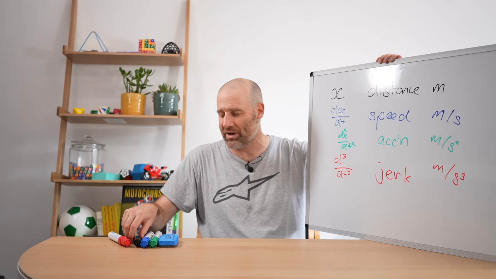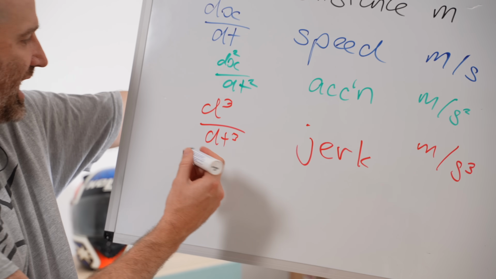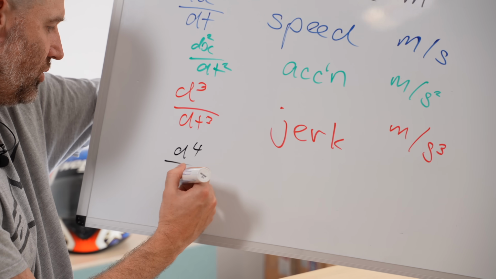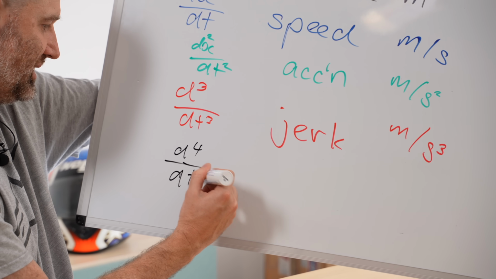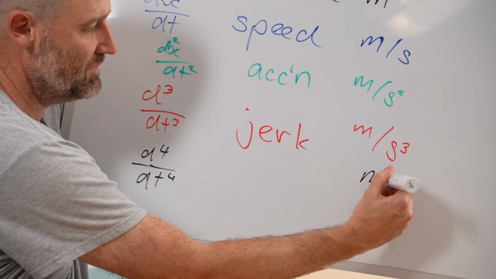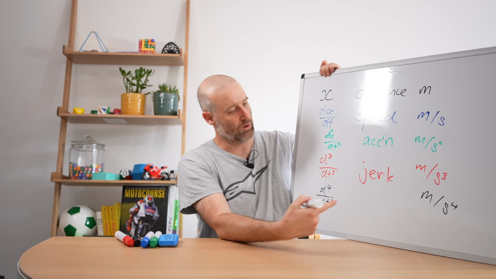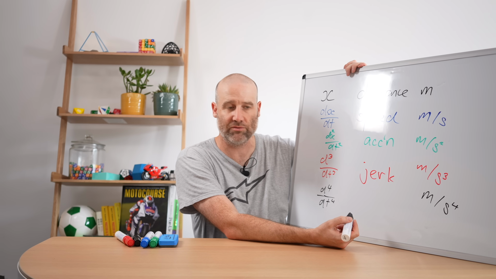Well, of course, we can have more and more derivatives. The next one down, oh goodness, I think I can just fit in the fourth power, d to the 4 over dt to the 4, which is going to be in meters per second per second per second per second. What's that called? What do you call the rate of change of jerk?